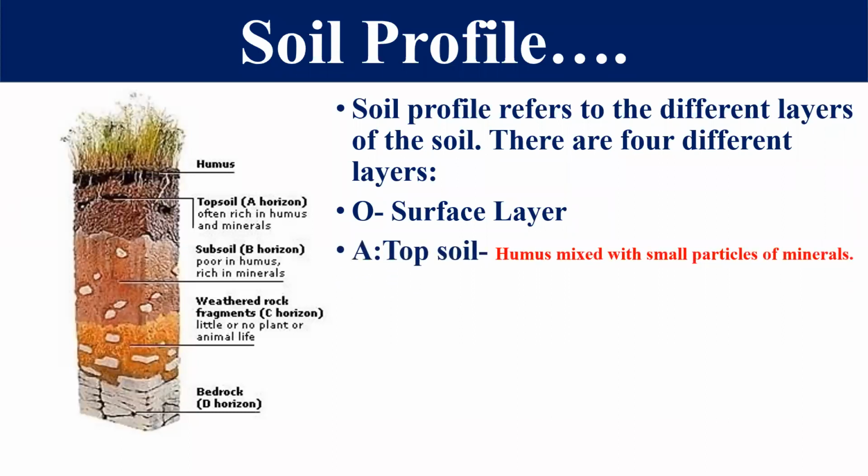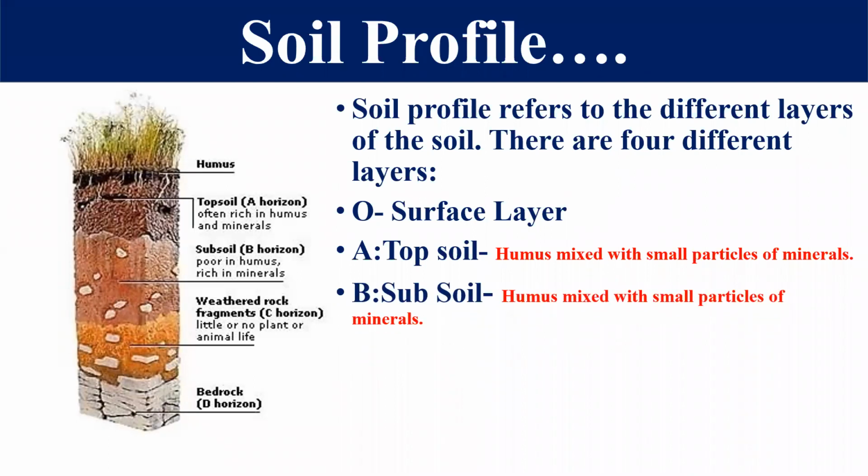Then there is the A horizon, which is considered topsoil, with humus mixed with small particles of minerals. This part creates the fertility. And the O layer, the surface layer, is where we grow vegetables and other things, right? B is considered the subsoil, with humus mixed with small particles of minerals here also.